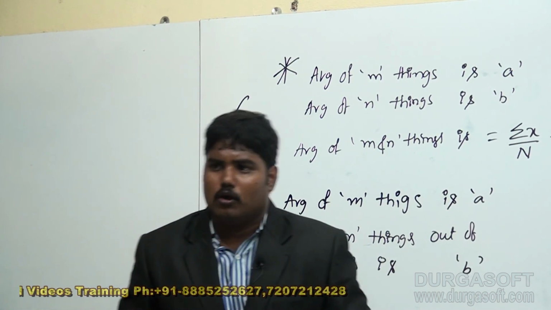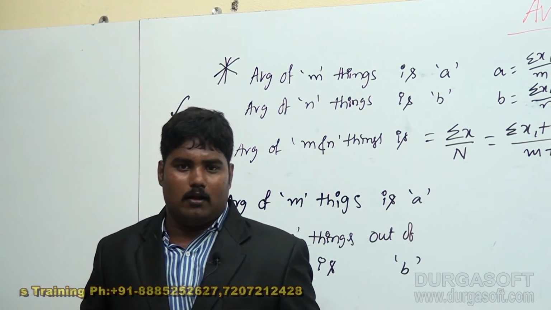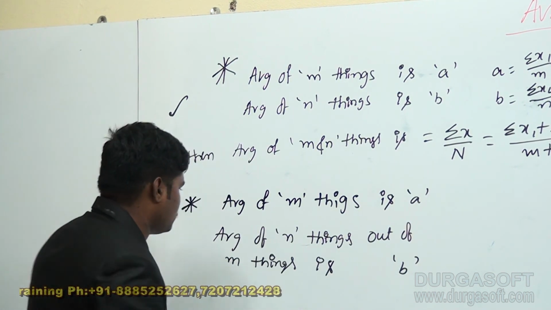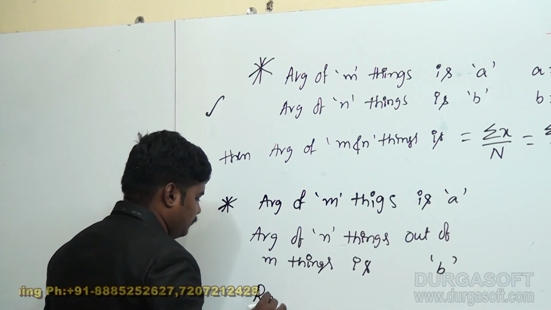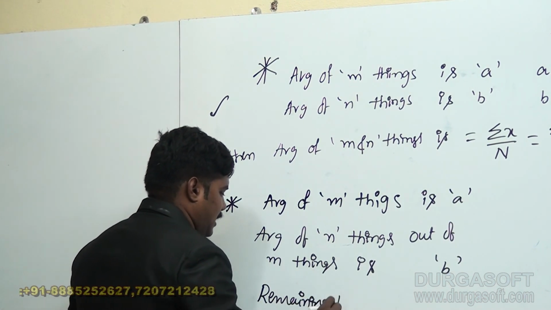Suppose in a class the total members' average was given and the boys' average was given, then what about the girls' average? That means what about the remaining things' average?